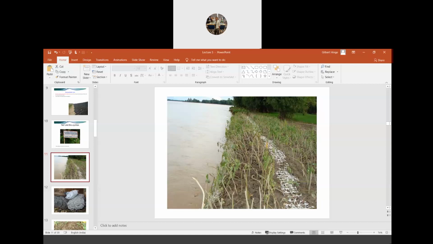With time, you see this net will start to deteriorate. Initially the whole area is covered with this plastic net, but with time it starts deteriorating. You see only a small portion of the net is available. However, by the time it deteriorates, this vegetation is already fully grown.